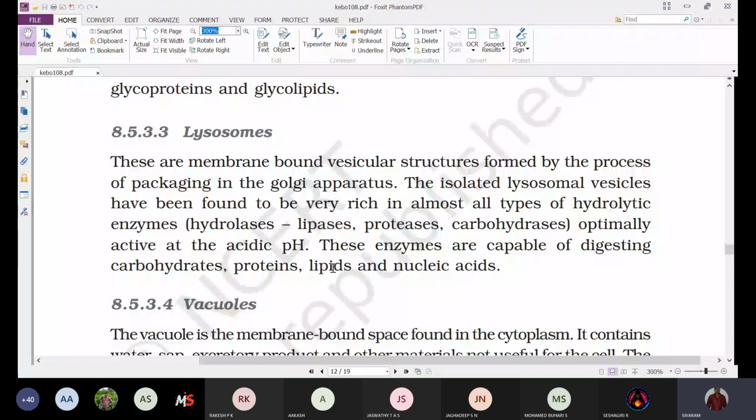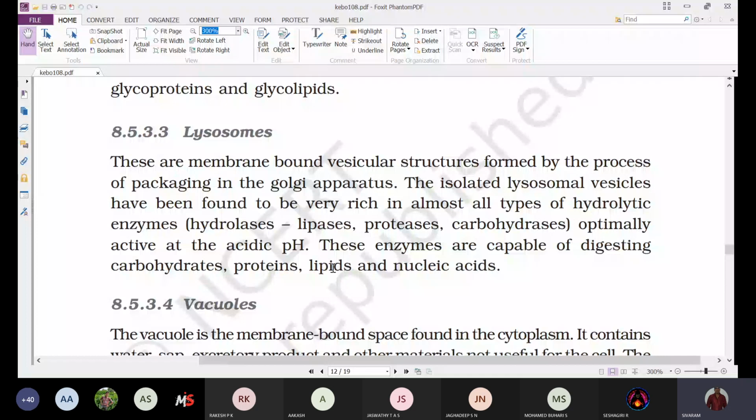In the same manner, we'll find some enzymes enclosed inside the lysosomes. That's what we can see here. So these are membrane bound vesicular structures, small round or oval shaped structures, formed by the process of packaging in the Golgi apparatus. So the lysosomes are formed from the Golgi complex by the process of packaging.